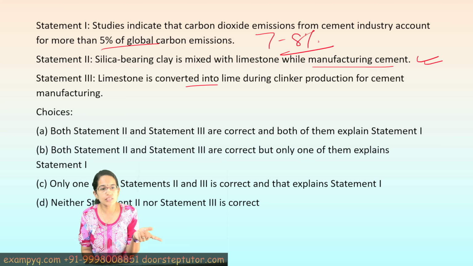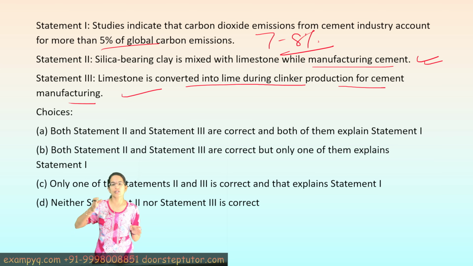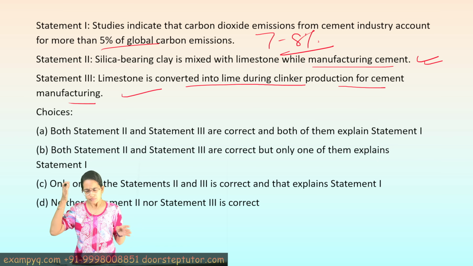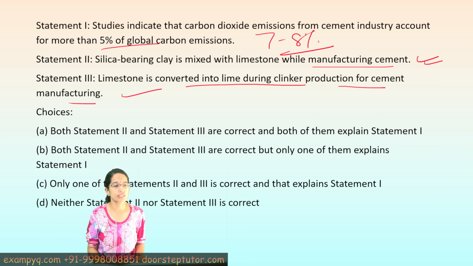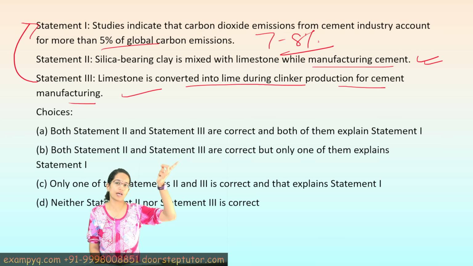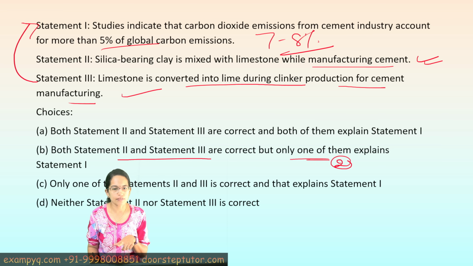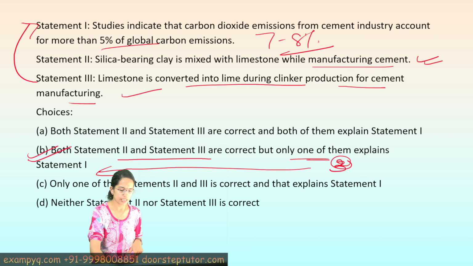Now limestone is converted into lime during the clinker production of cement manufacturing. That's correct. Now here we need to understand that in this process of converting into lime, there is release of carbon dioxide. So statement 3 definitely supports the reason for higher amount of carbon dioxide emissions. So we can say both statement 2 and 3 are correct, but only statement 3 correctly explains statement 1. So B is the correct option here.